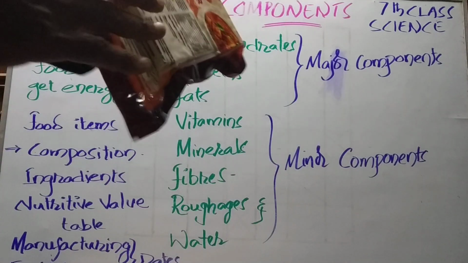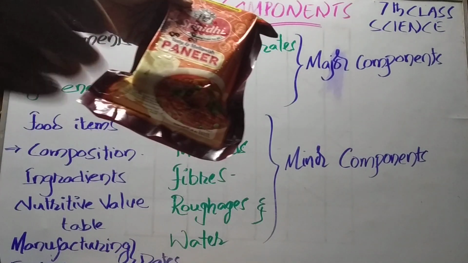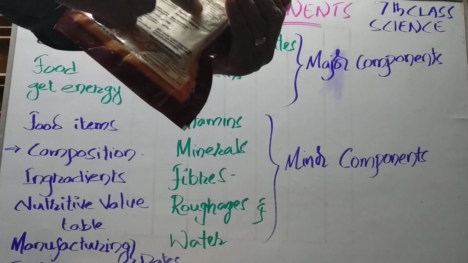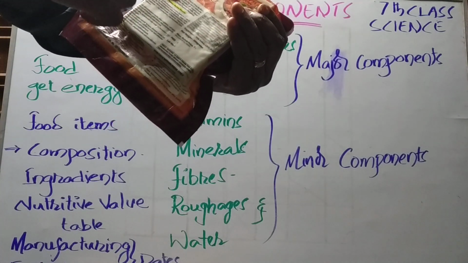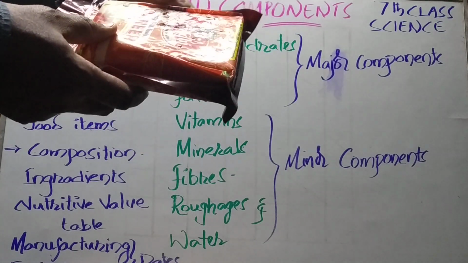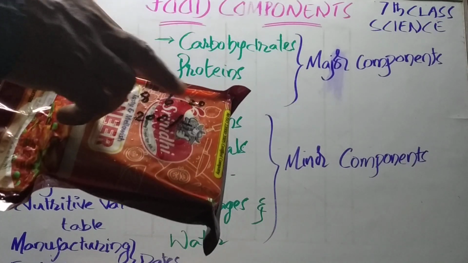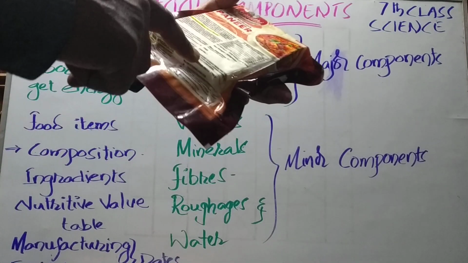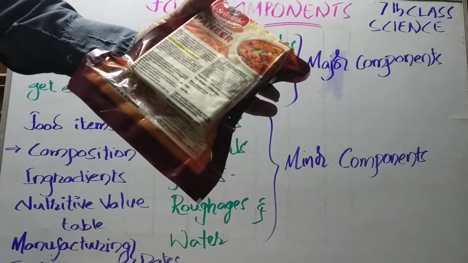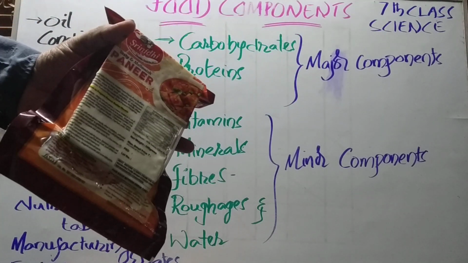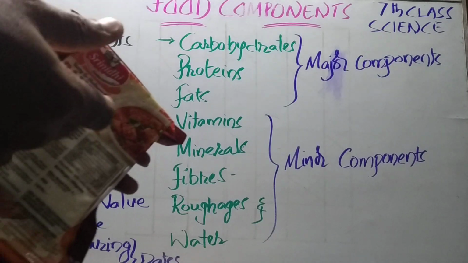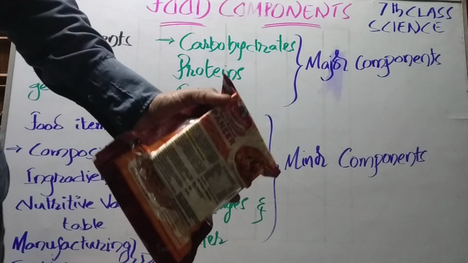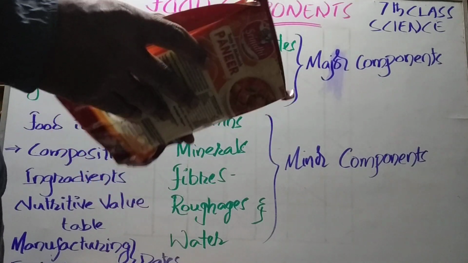And the next important thing is paneer. In this paneer also you can find the nutritive value table, then the ingredients. Then here it is manufacturing date 8/6/2020, but expiry date within best before 15 days. So it is highly perishable. Perishable means within a short period it can be spoiled. So within a short period we have to use this.